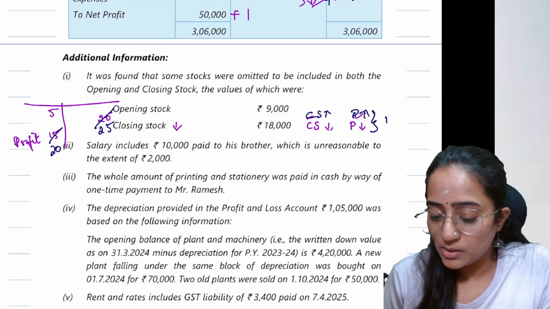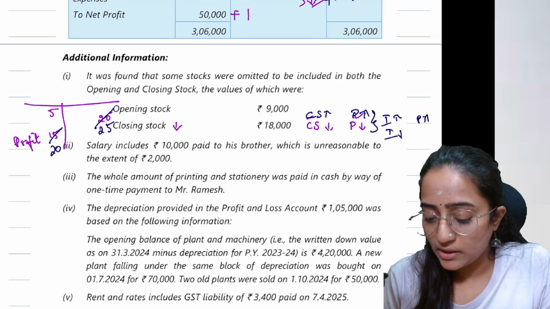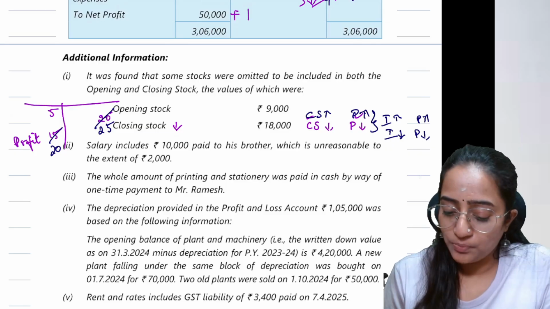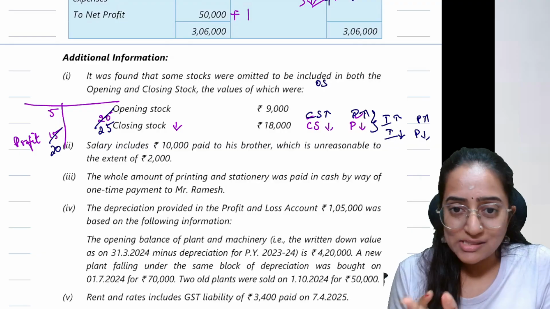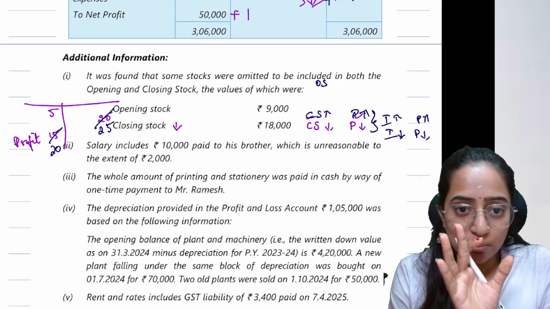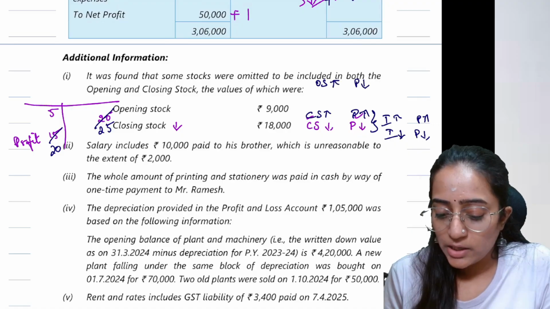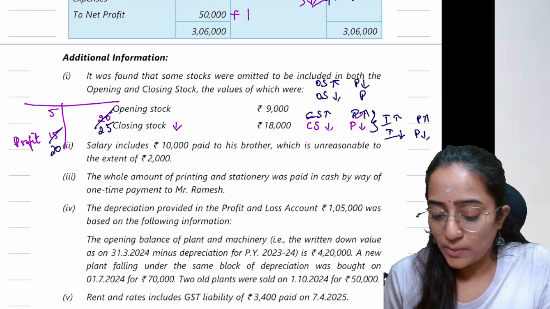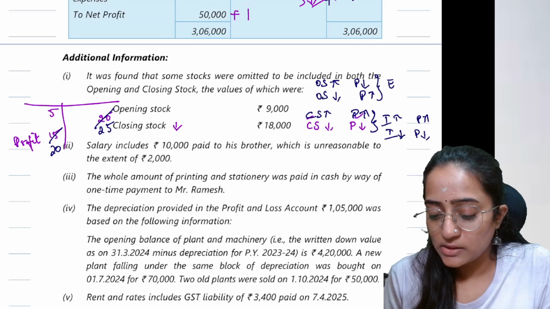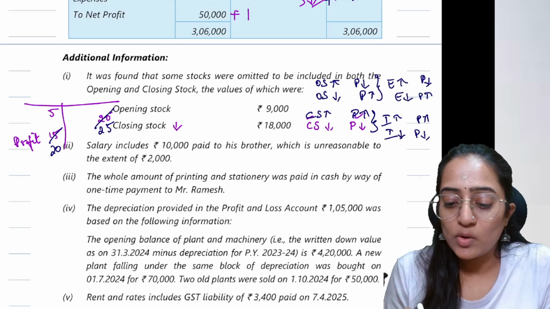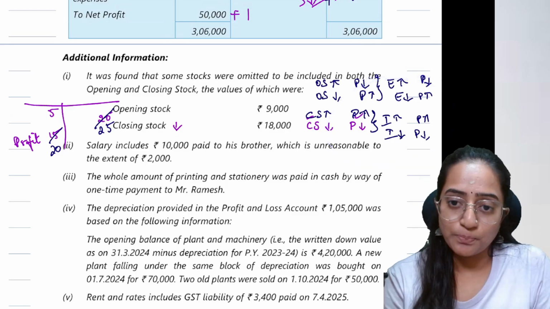This has a similar effect to income increase, profit increase; income decrease, profit decrease. The opposite is also true. You can do a similar example with some random numbers. If opening stock increases, your profit automatically decreases. If your opening stock decreases, your profit automatically increases. This has a similar effect to expense increase, profit decrease; expense decrease, profit increase. You can try out certain numbers and do it.